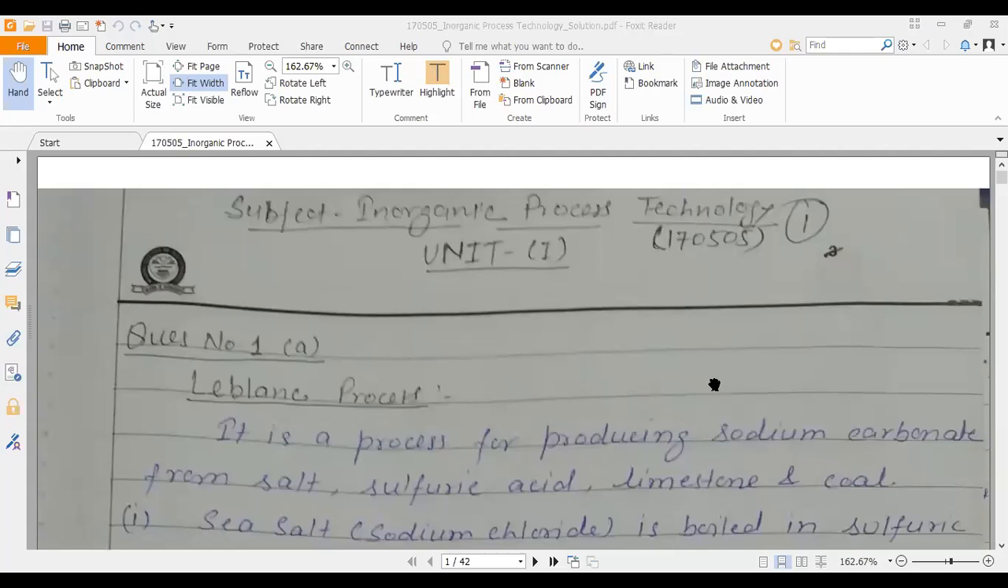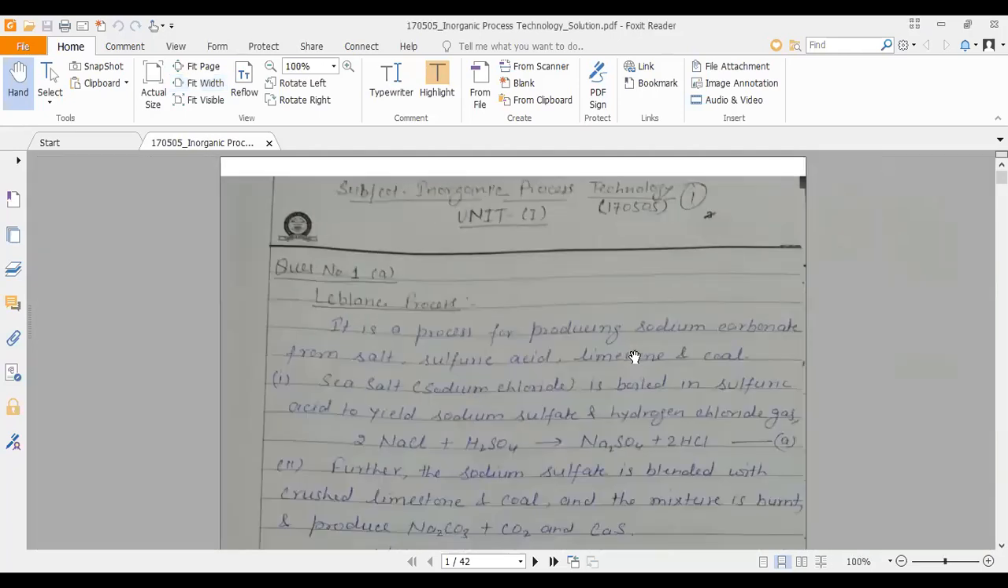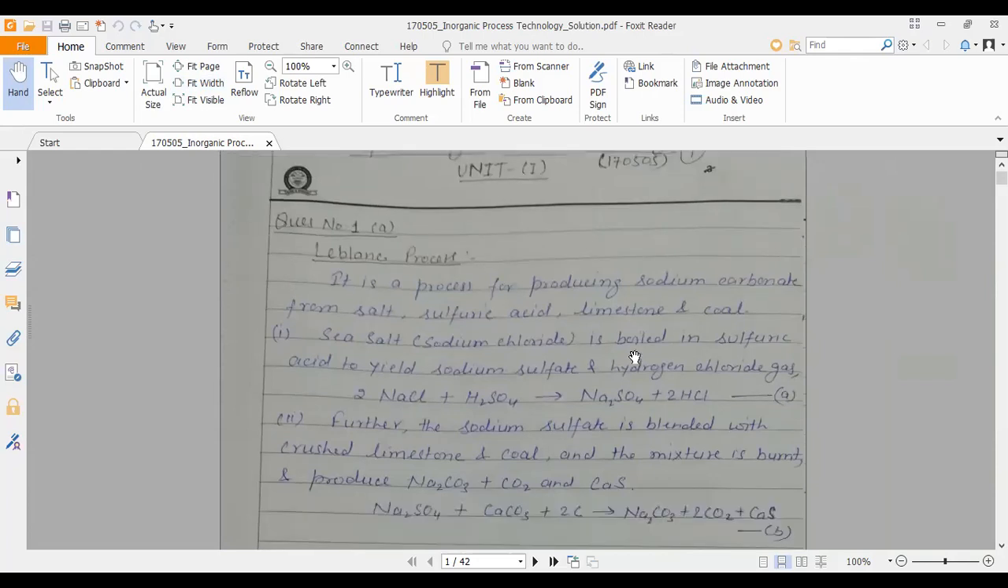Actually, I want to show last year's question paper. This is not the question paper, this is the solution prepared by me actually. I'm just going to share this one. Okay, this is Inorganic Process Technology, last year.